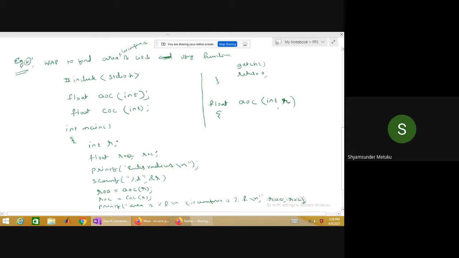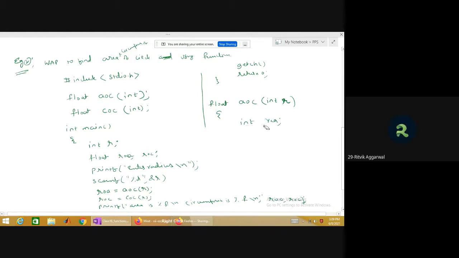Then, when R is given, don't you think you need one more variable to take the result of the area? Yes or no? The input has come here. Once you calculate the output, you need one more variable, no? Yes, sir. But the result variable should belong to integer or float? Float, sir.